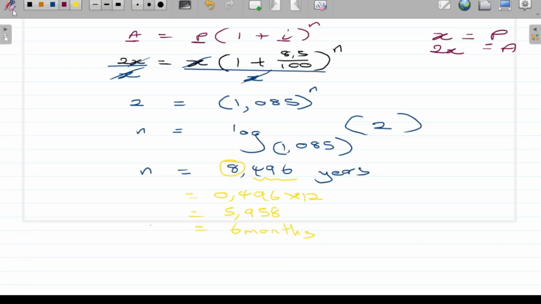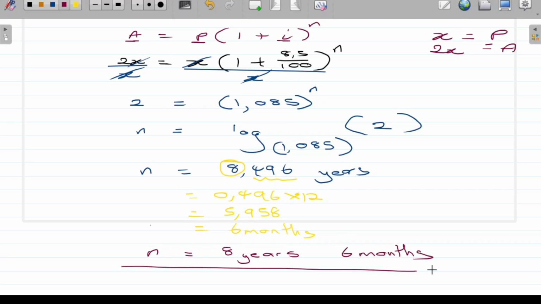Alright, so grade 12. Now because you've converted the years to months, your n will be equal to 8 years 6 months. 8 years 6 months, like that. Easy, guys, easy. You just need to do a lot of practice and a lot of revision.